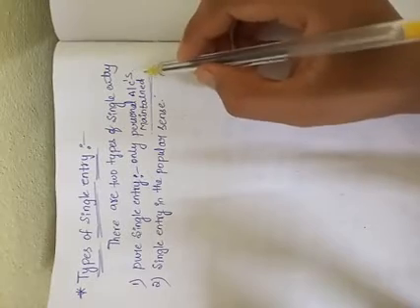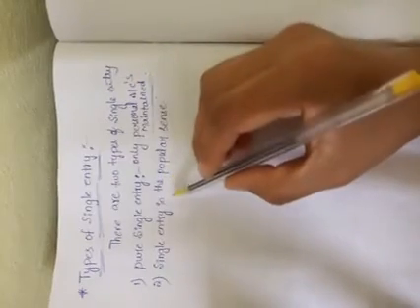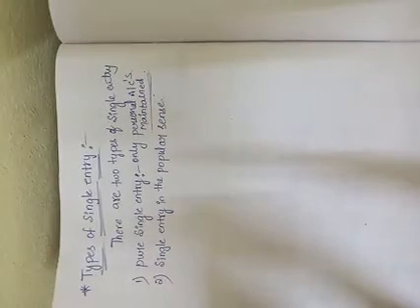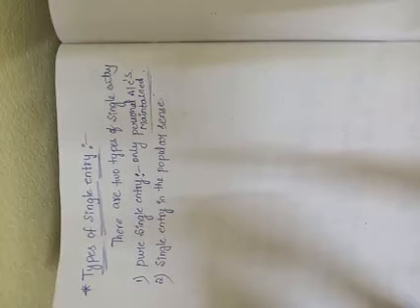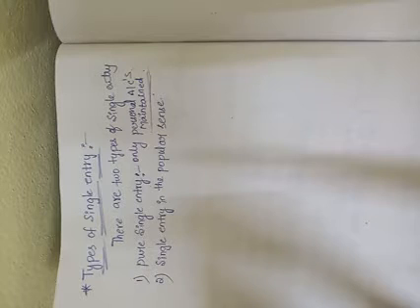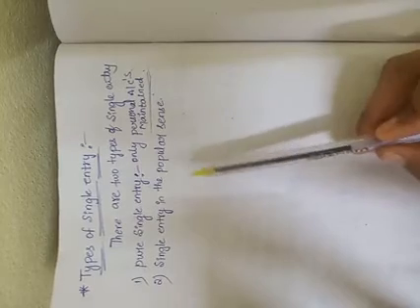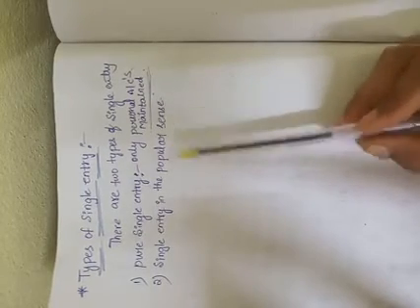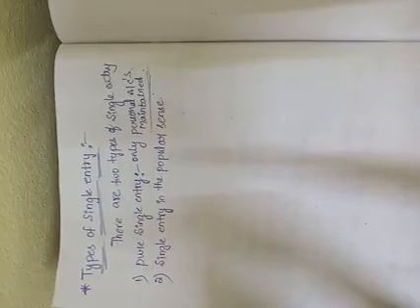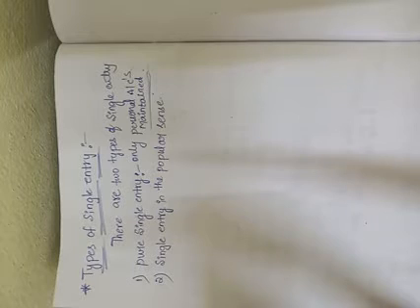The next one is single entry in the popular sense. Under this, some subsidiary books are also maintained. What are the subsidiary books?